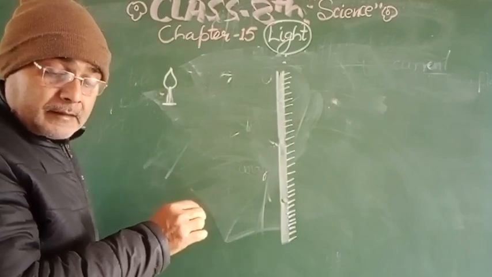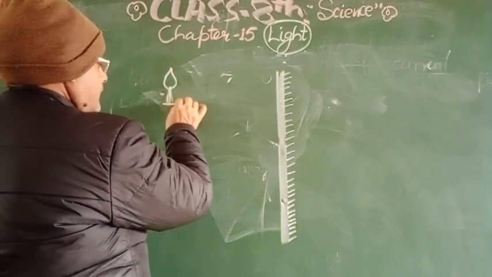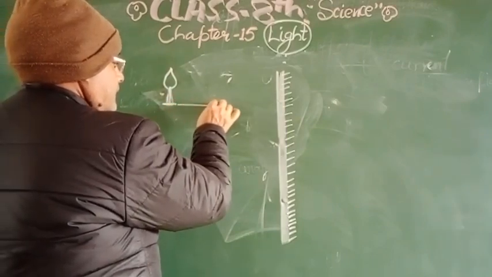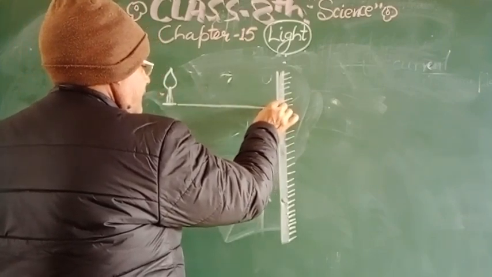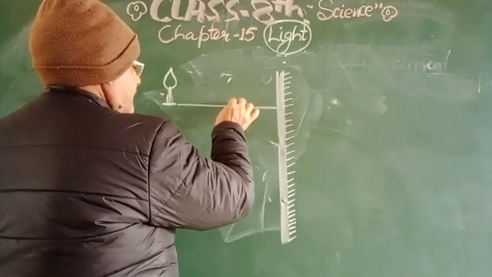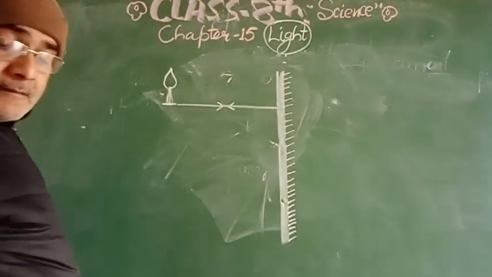If a ray is coming from this point to this point, then this ray will come back on the same path, right?